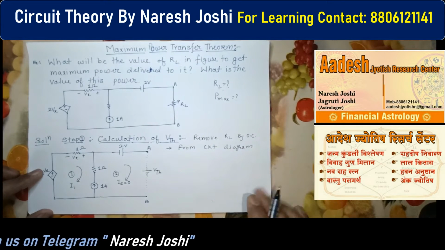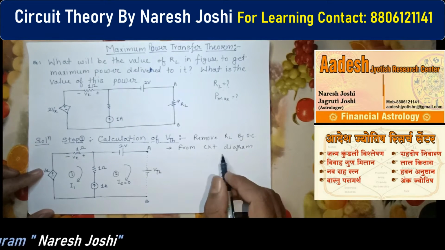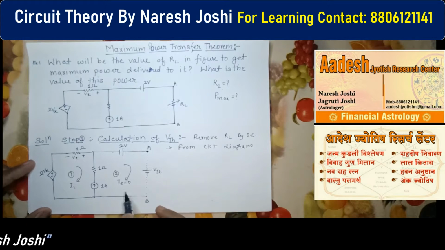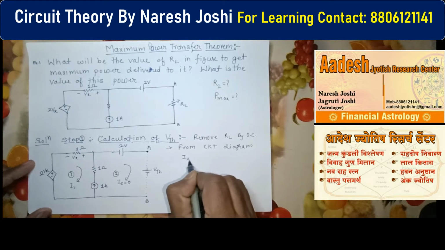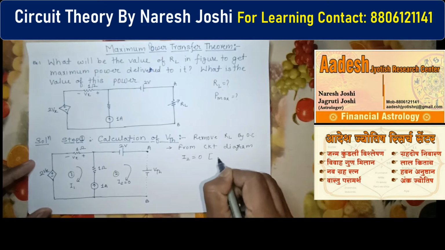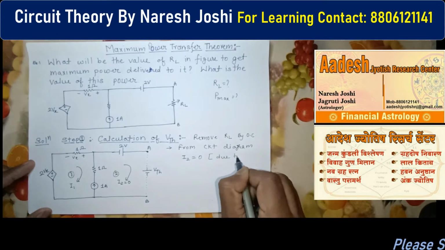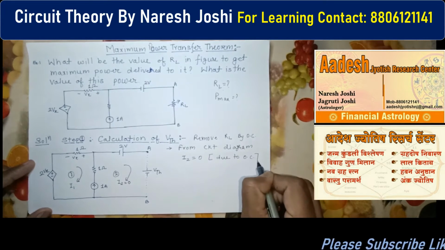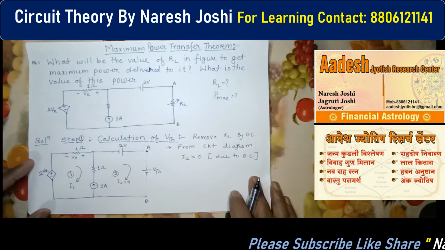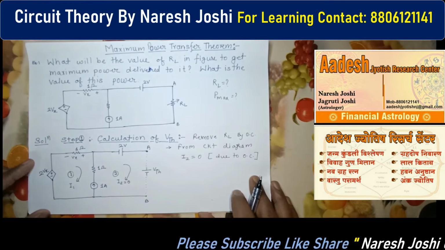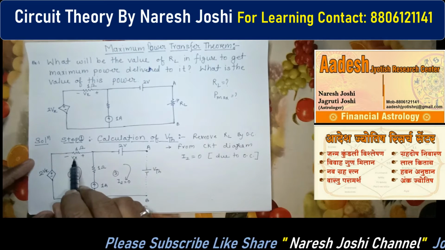So from our circuit diagram, what will we extract that we mention here? From the circuit diagram, you can see I2 is equal to 0 because of the open circuit. First always you have to write down this one, then later on you have to write down what is the value of the Vx here.